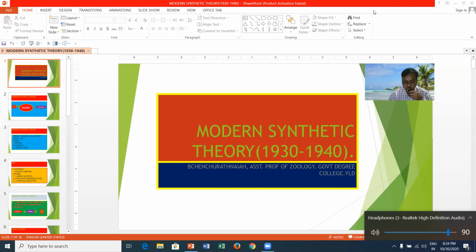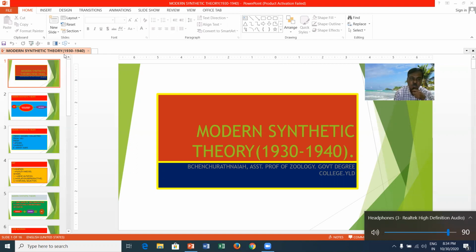The main postulations of this theory include gene mutations, chromosomal mutations, genetic recombinations, natural selection, and reproductive isolation.